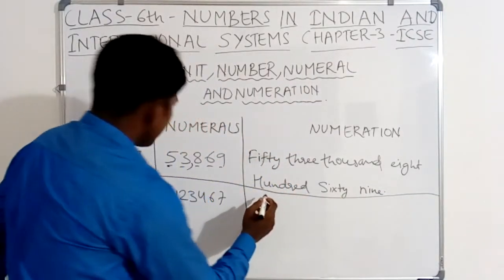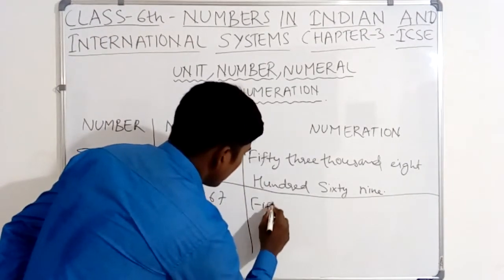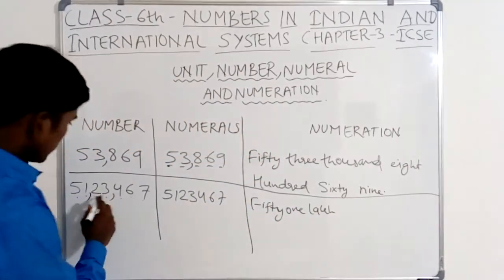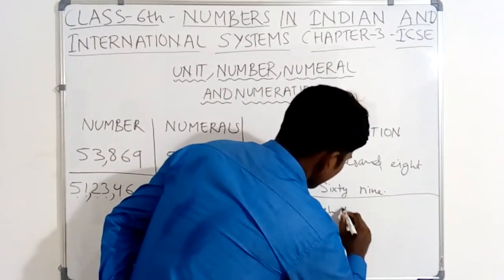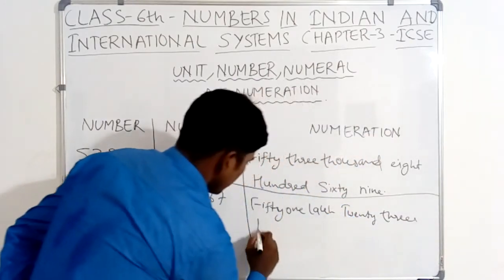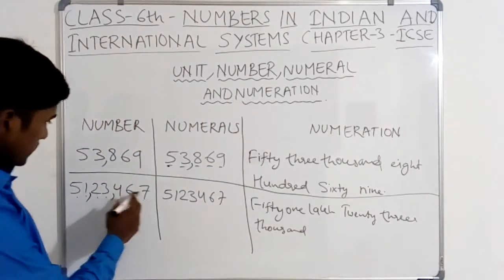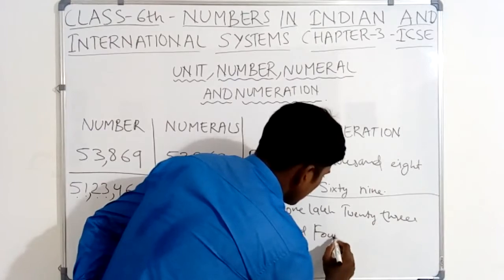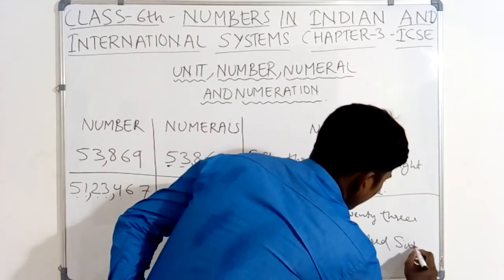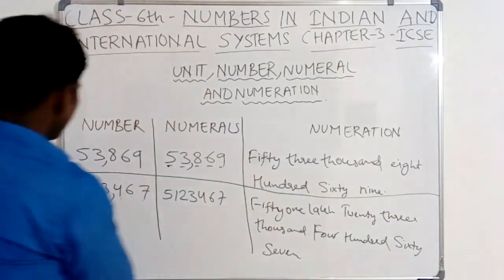I will write in numeration: 51 lakh, 23 thousand, 467. This is the numeration form of these numbers and numerals.